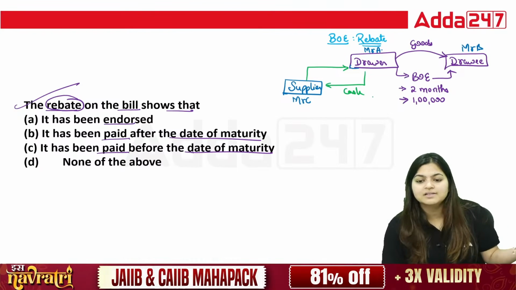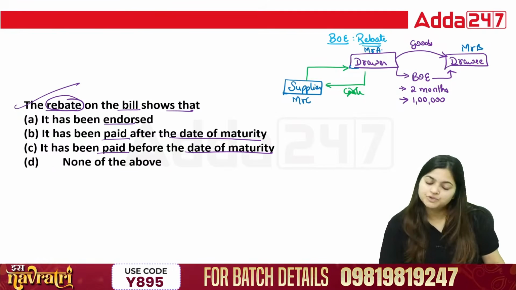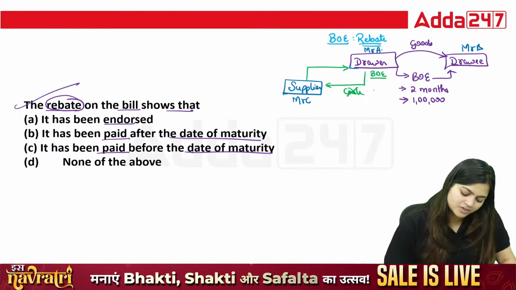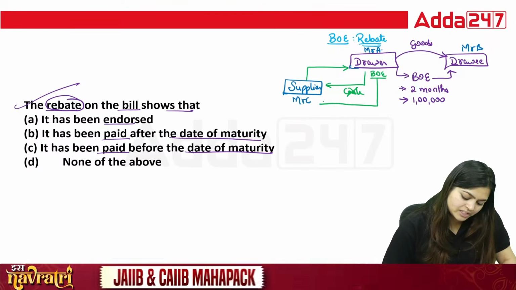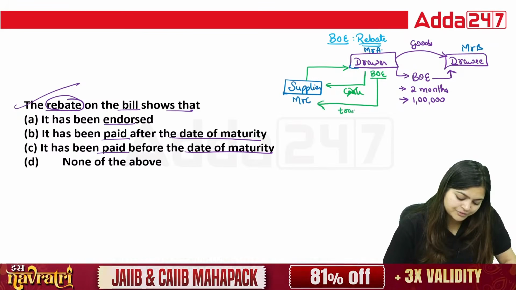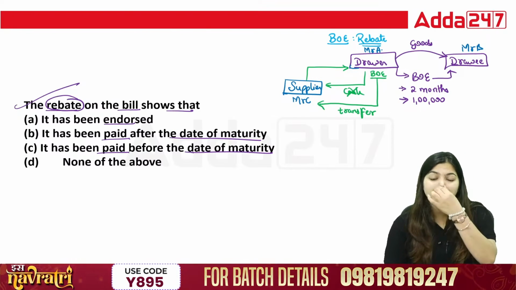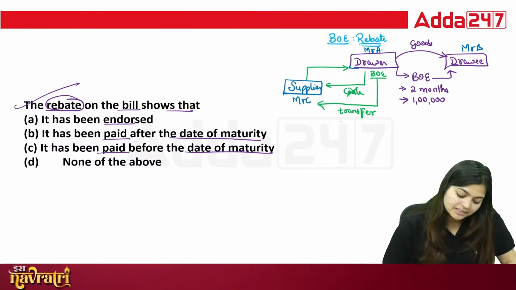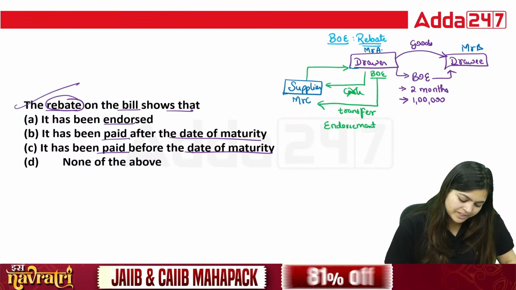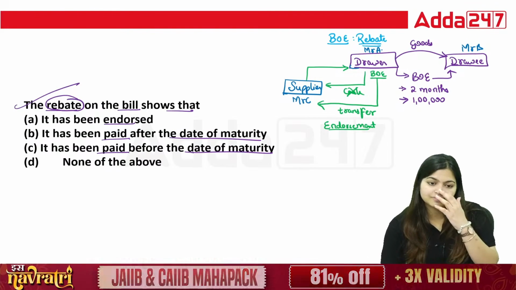But because no amount has been received from the buyer, he cannot pay any cash. So he will use the bill of exchange he created on the drawee and transfer it to Mr. C. When you transfer a bill of exchange to a third party, that is the endorsement situation.